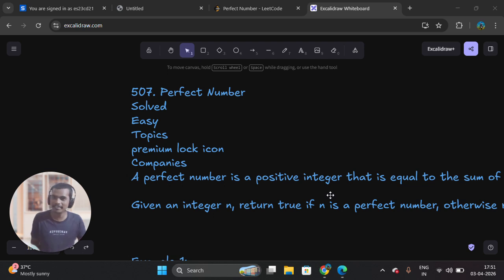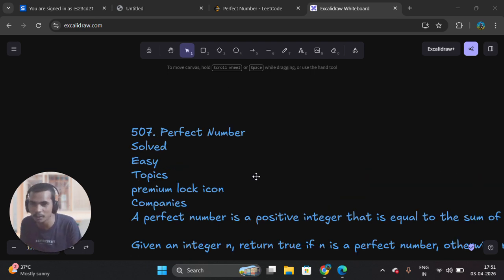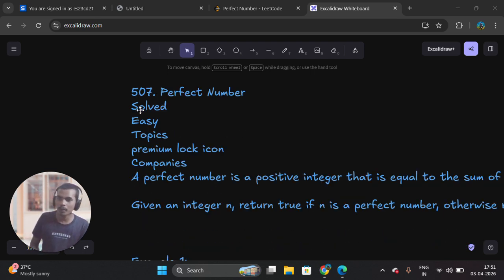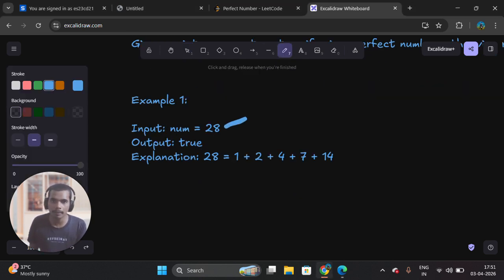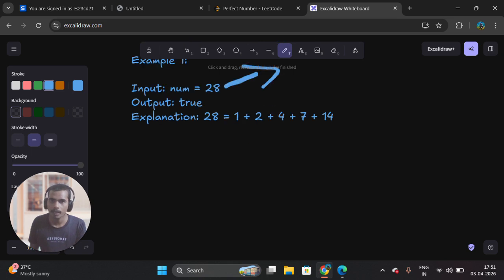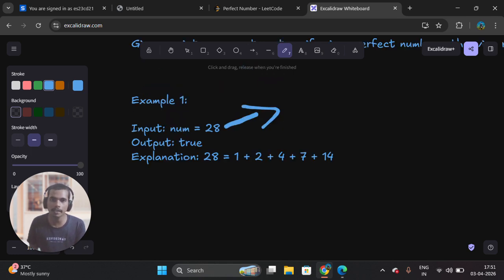So let's start our problem solving. LeetCode problem number 507, that is very important from our interview point of view. So let's try to solve it. First of all, you need to understand one example. The number given is 28. What are the divisibles of 28? We can show it. 1 itself.